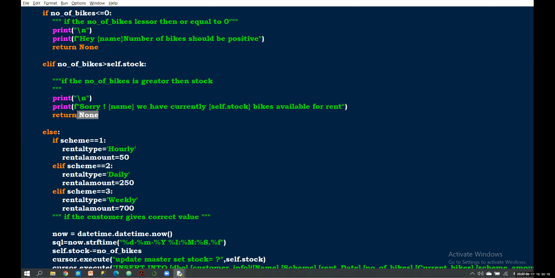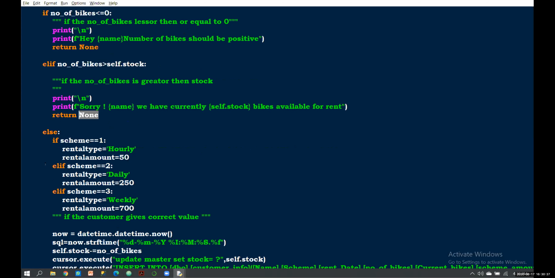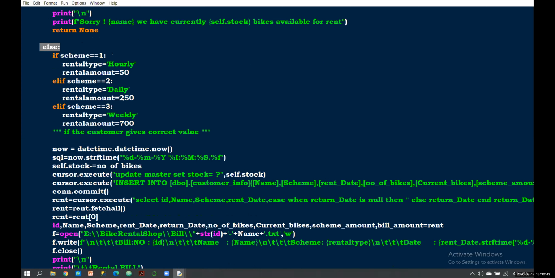None is an empty value. Else, if the value is less than or equal to self.stock and the number of bikes is greater than 0, it goes here, to the else statement, and it checks the user scheme, which is 1, 2 or 3.